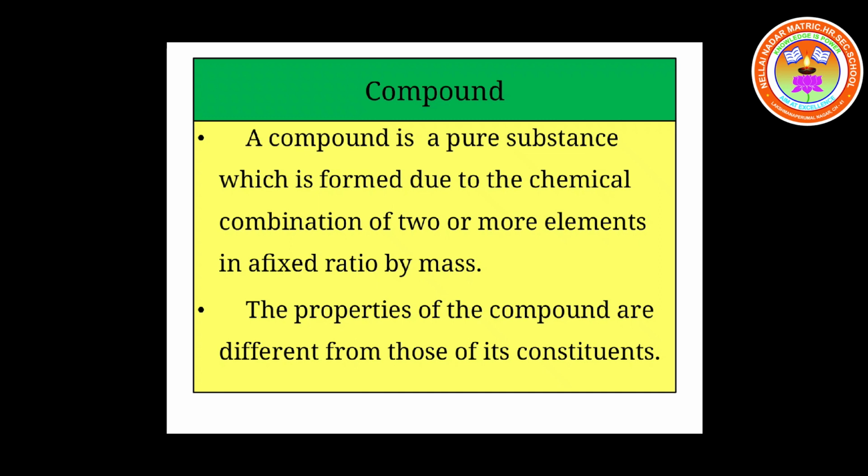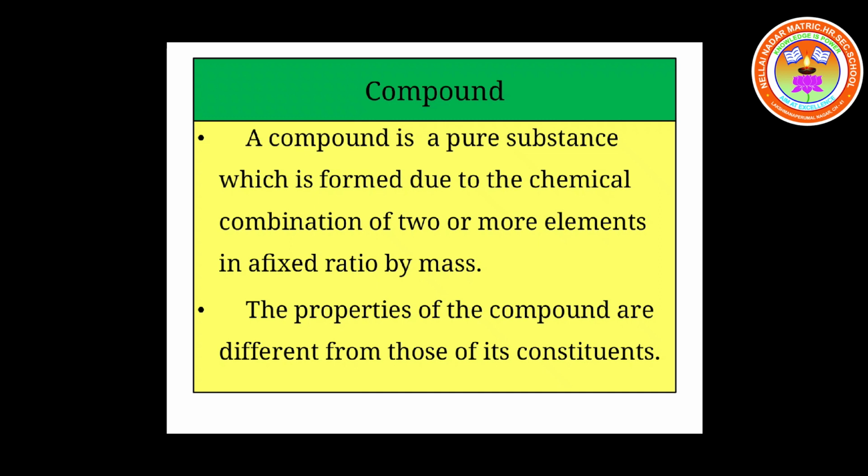The mass of hydrogen in one molecule of water is 2. The mass of oxygen in one molecule of water is 16. So 2 is to 16. It is nothing but 1 is to 8. So in water, the ratio of the mass of hydrogen and oxygen is 1 is to 8. I hope you have understood this concept, children.